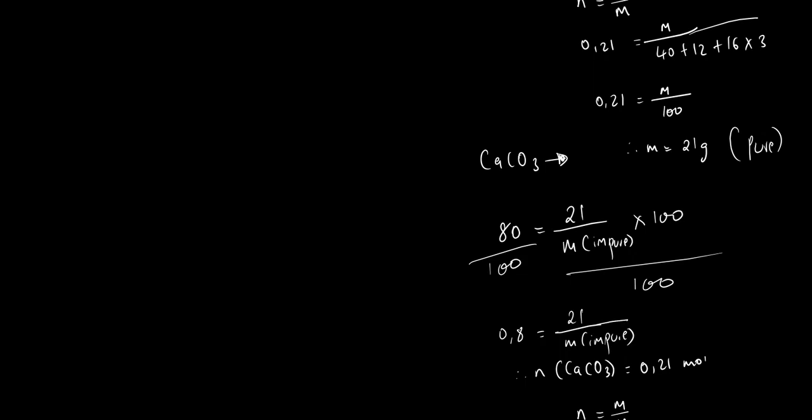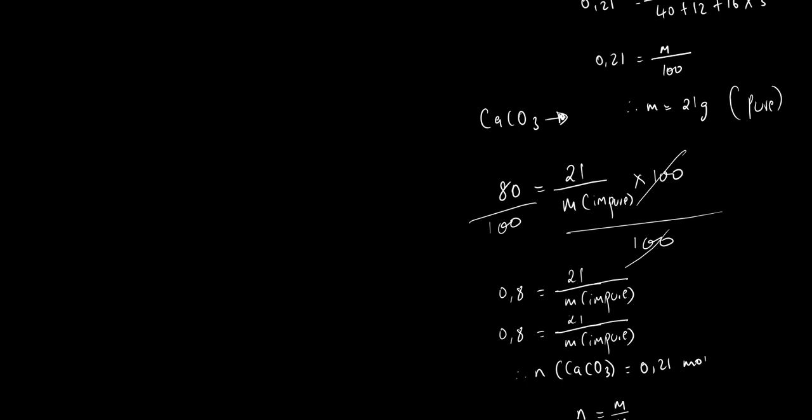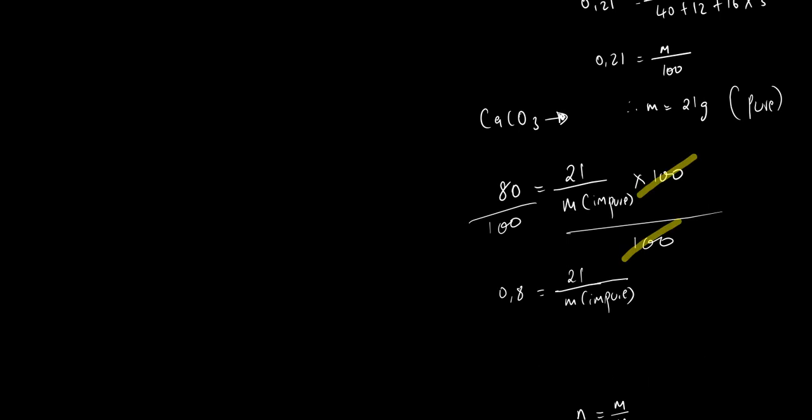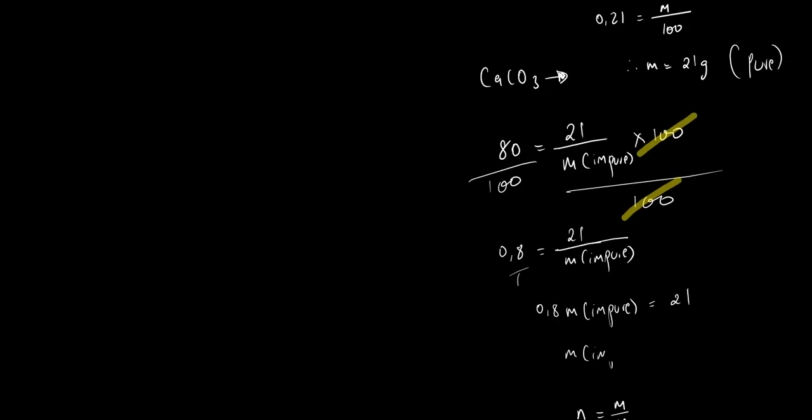So these would cancel. Then from there you can solve for the mass of the impure by cross multiplying. So the mass of the impure should be 21 over 0.8.